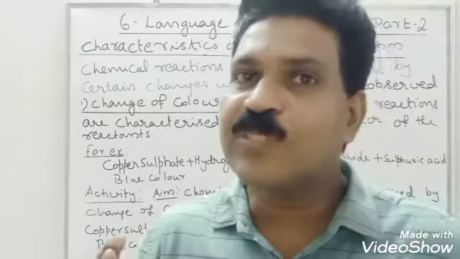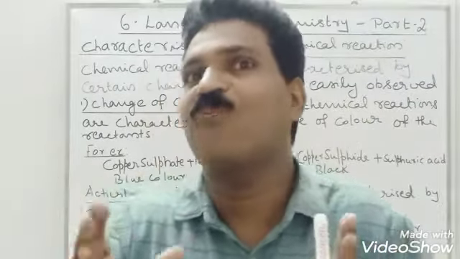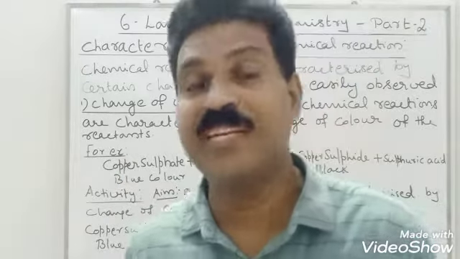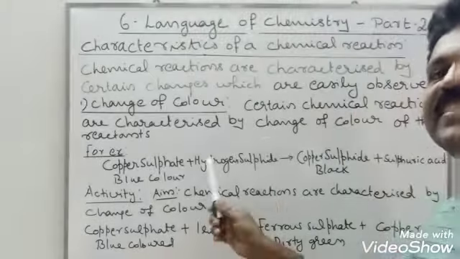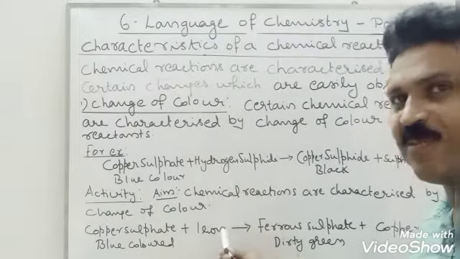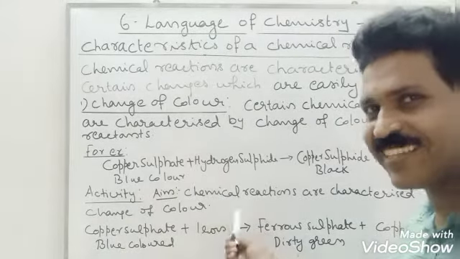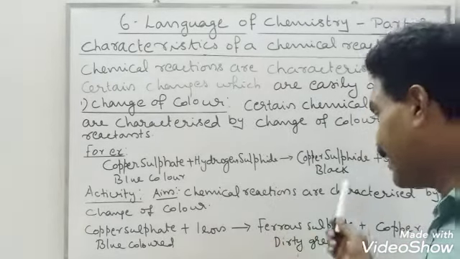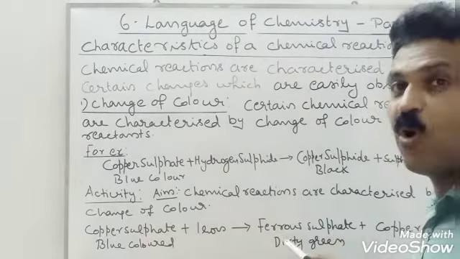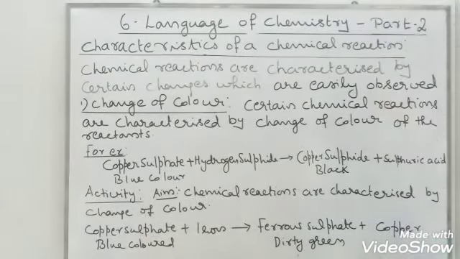So we can see that the blue color of copper sulfate changes to dirty green. The reason is that copper sulfate is reacting with that iron nail. Blue colored copper sulfate reacts with that iron nail and slowly its color changes to dirty green. What is formed there? Ferrous sulfate plus copper.